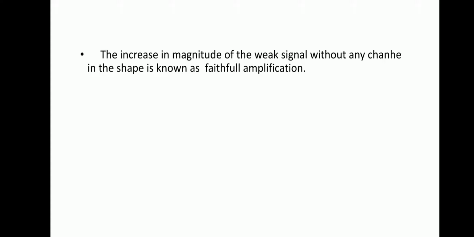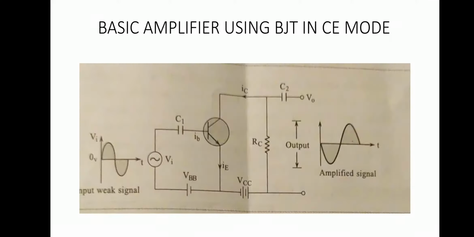Here the amplifier is amplifying the signal. That means it is increasing the input signal without changing its frequency and shape. If an amplifier circuit increases the magnitude without any change in the shape of the signal, then that is called faithful amplification, and we can say the circuit is a faithful amplifier.